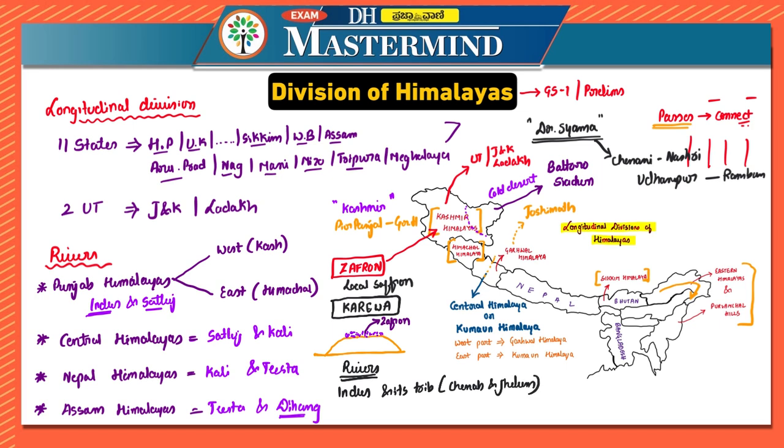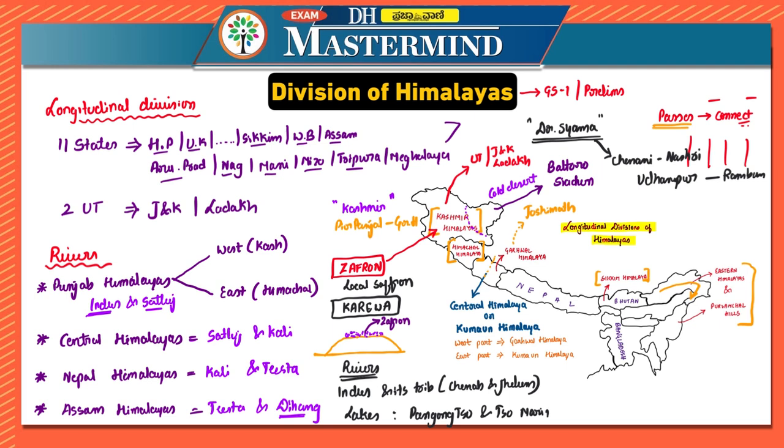When it comes to important lakes, there is Pangong Tso Lake and Tso Moriri. So these lakes are also here. When it comes to religious sites, you have Vaishno Devi, Amarnath, etc. So these are the religious sites present in the Kashmir Himalayas. I hope Kashmir Himalayas is very clear.